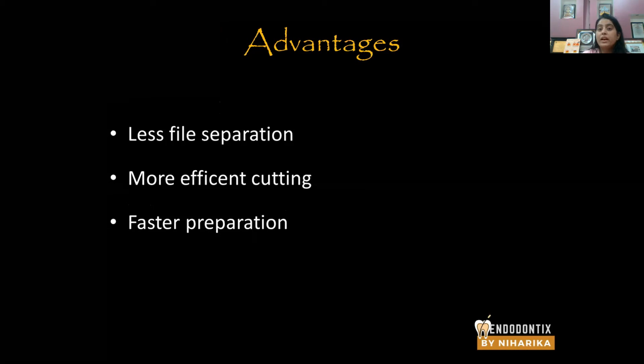Less chances of any iatrogenic errors also, because you are engaging or cutting the dentin, then you are disengaging the dentin. So in this motion, less stresses are applied on the file, and less mechanical stresses are applied on the radicular dentin also.